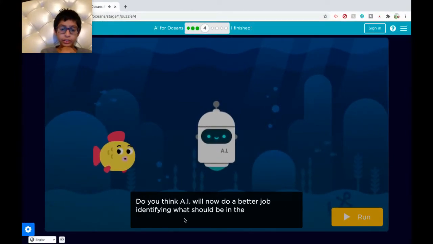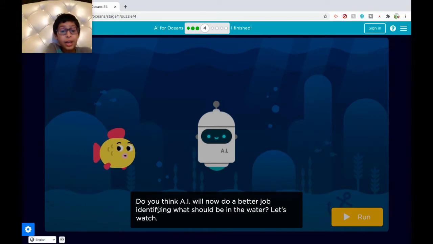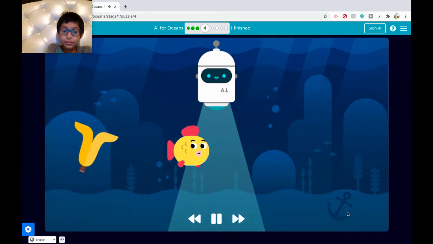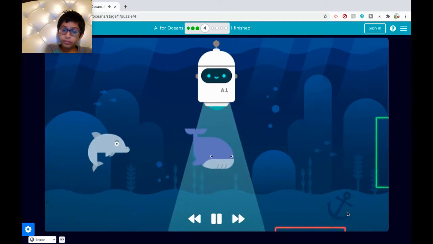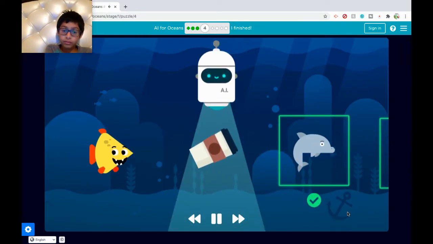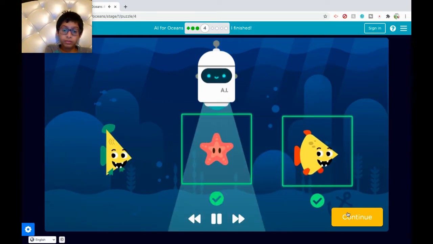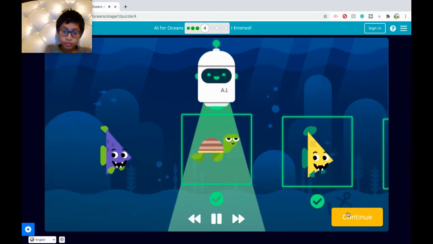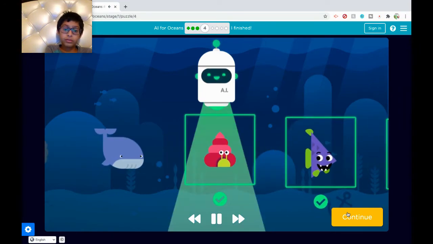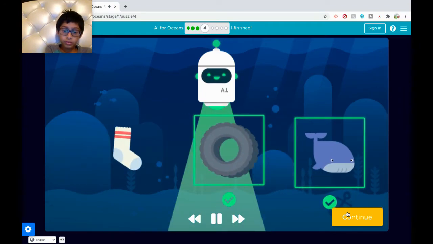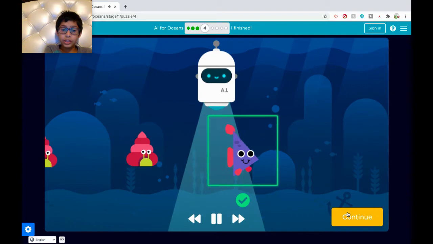Do you think AI will now do a better job identifying what should be in the water? Let's watch. Well, I definitely think so. Uh-oh, why did it let that in?